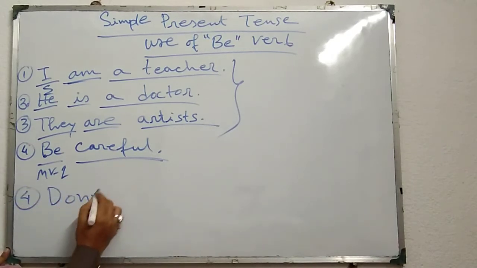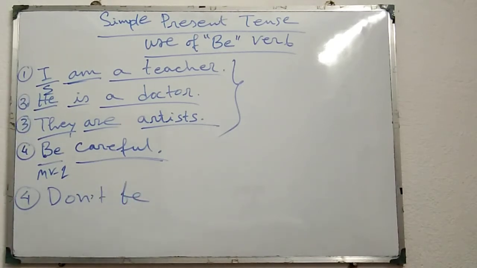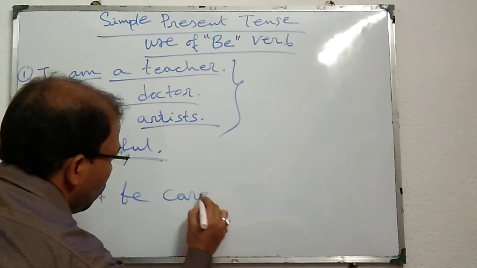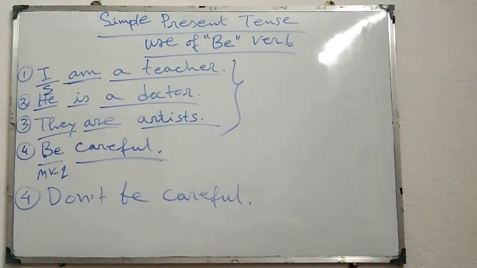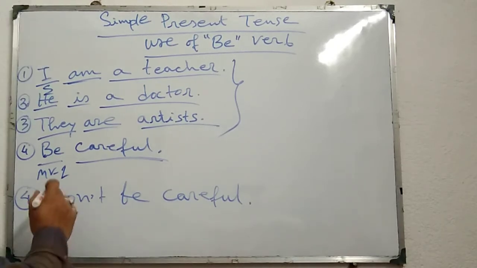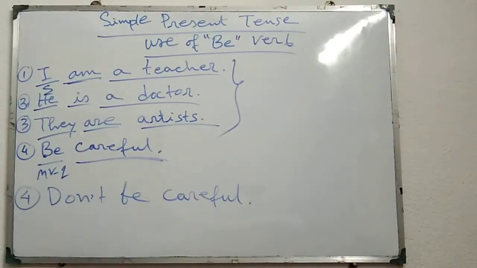Don't be careful. Be careful is an imperative sentence. If I want to make it negative, I have to do like this: don't be careful, in this way.